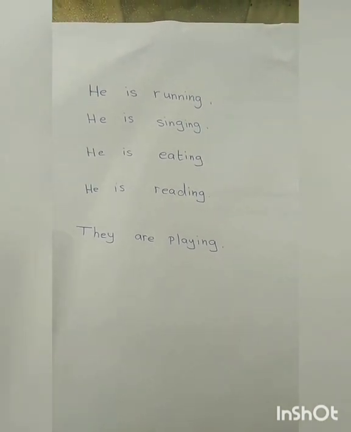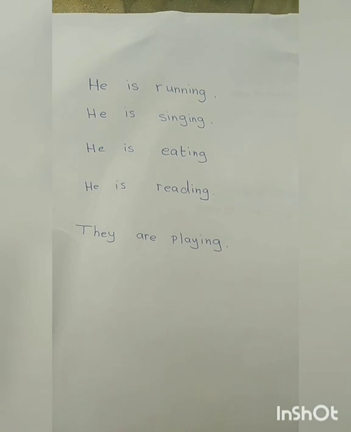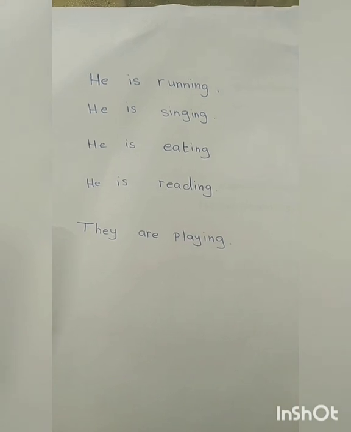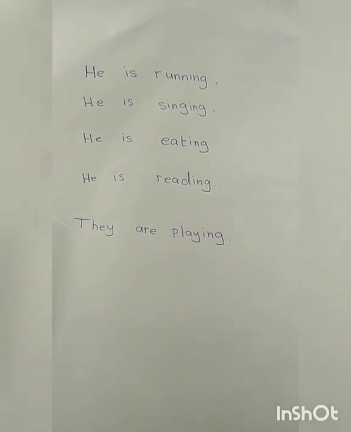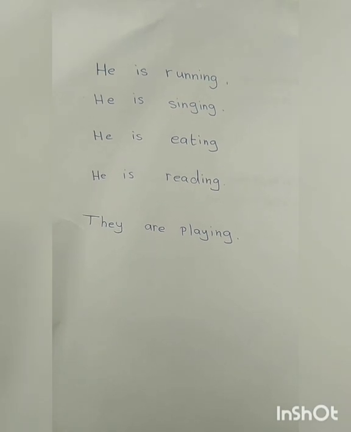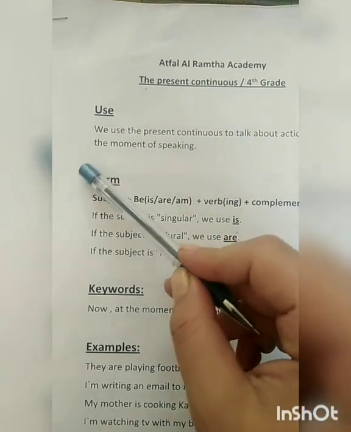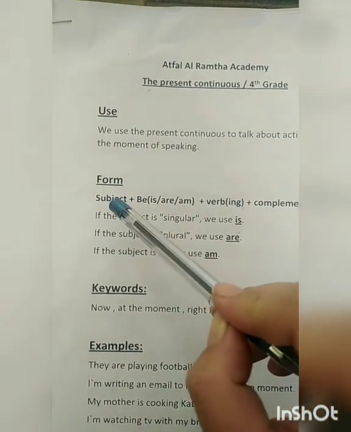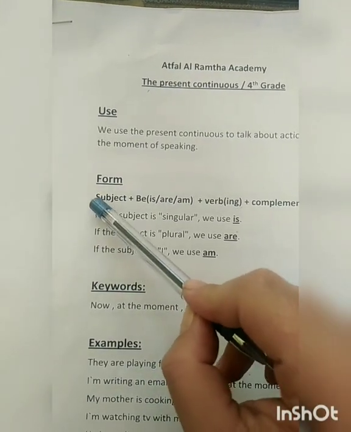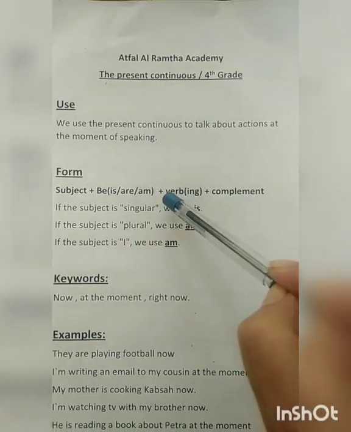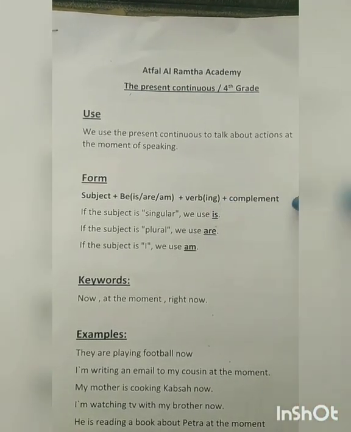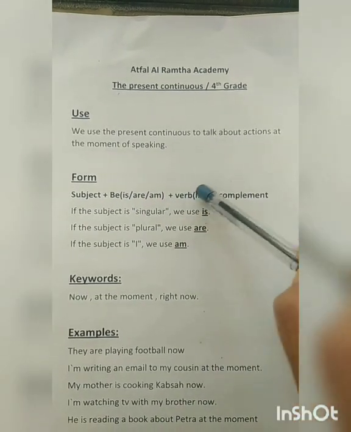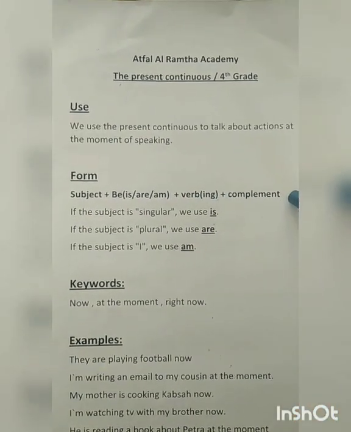After this يا رابع, could you tell me what is the form of the present continuous tense? شو هو شكل الجملة؟ كيف بنصيغ الجملة بزمن المضارع المستمر؟ Yes, يا رابع. Here we have the form of the present continuous. We start with the subject as usual. نبلش بالفاعل. Subject plus verb to be plus verb ing plus the complement. Subject, verb to be is or are or am plus the verb with ing plus the complement.